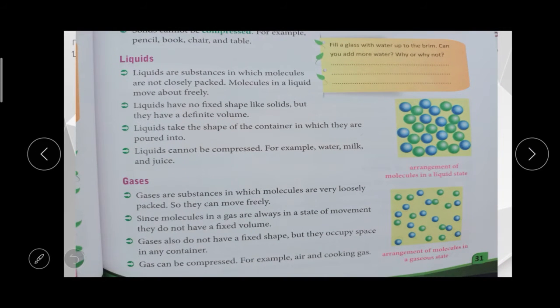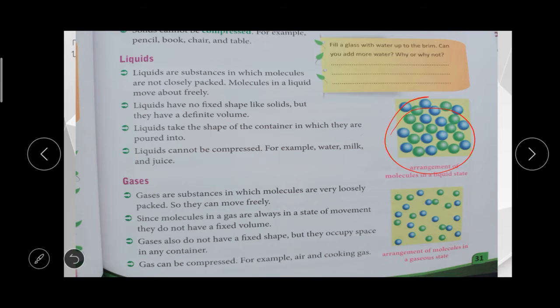The next one is liquid. The molecules in a liquid are not tightly packed, and they can move somewhat freely. See in this picture, they are not tightly packed. Liquids have no definite shape like solids, but they have definite volume.